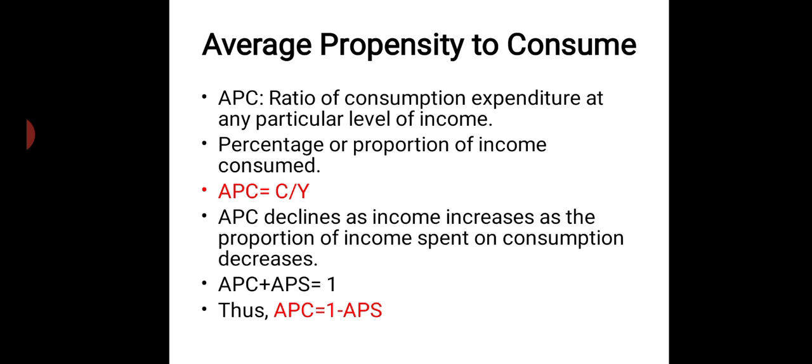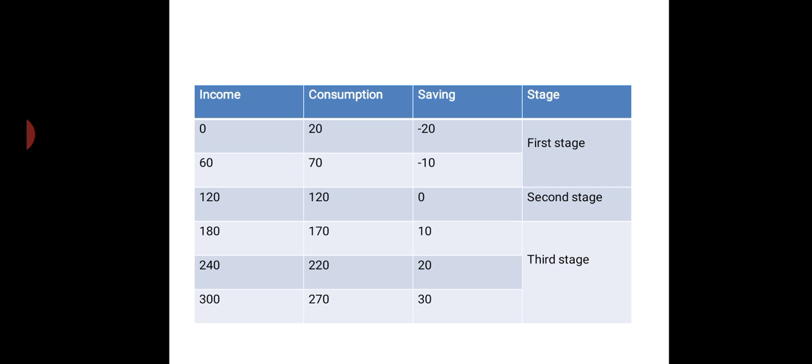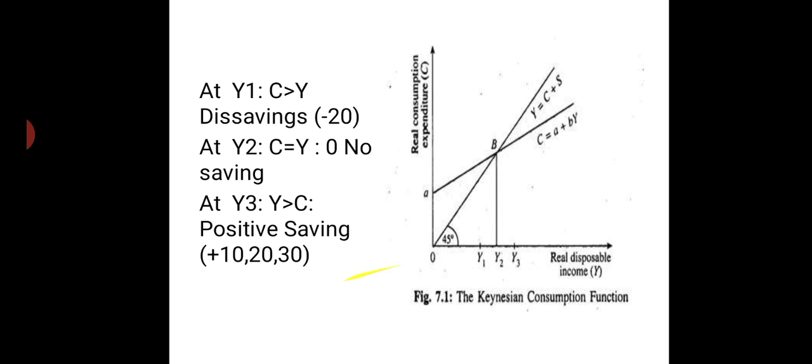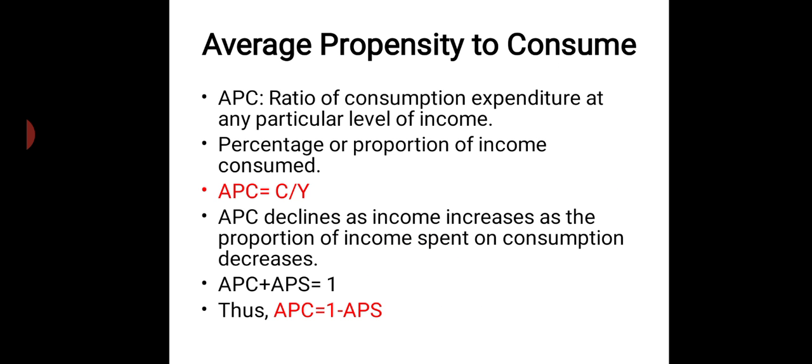As you can see in the table, APC keeps on declining. The consumption goes 20, 70, after 120 it is increasing, but the change in that is actually declining. So APC declines as income increases, as the proportion of income spent on consumption decreases. APC doesn't mean the absolute value of consumption. It means the proportion of income which we spend on consumption decreases, not the exact consumption.